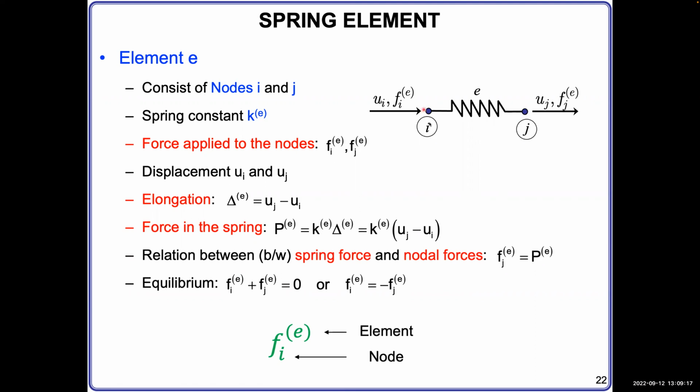We denote that on node I, u_i is the displacement of this node, and F_i^E is the force applied on this node, which belongs to spring E. On the other side, we have displacement u_j and force F_j^E. That means the force on this node, but related to spring E.